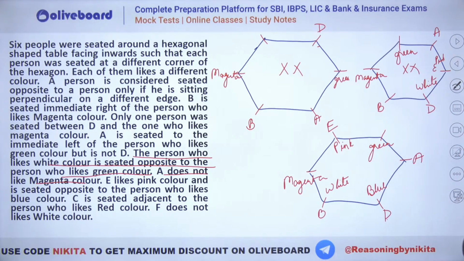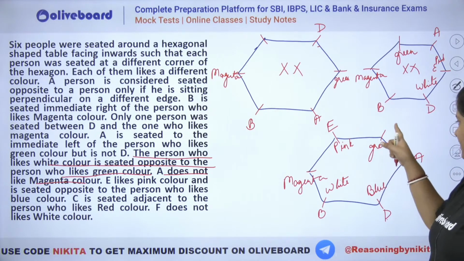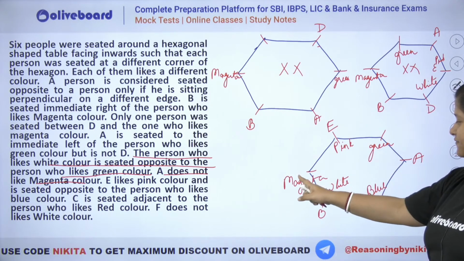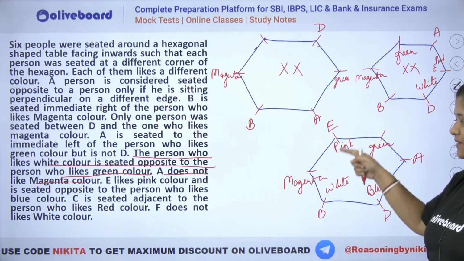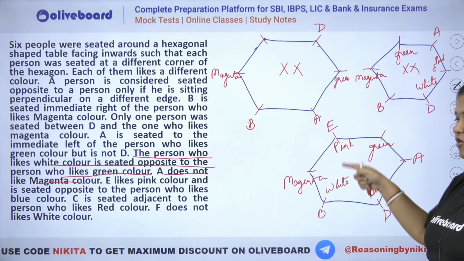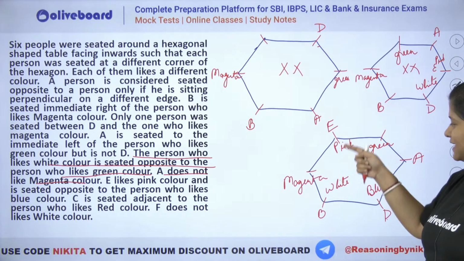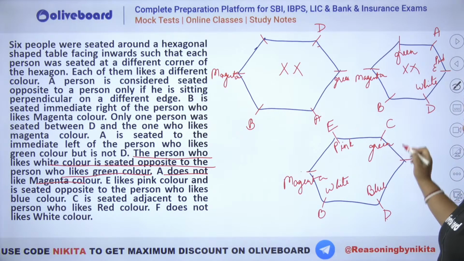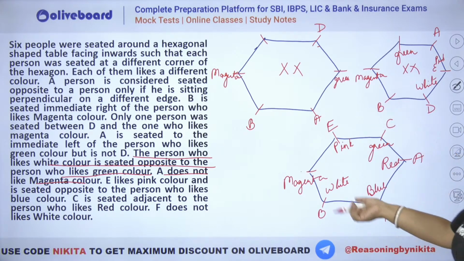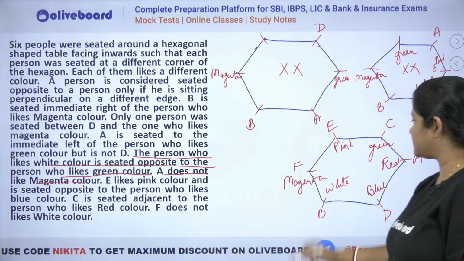Let's check. So now we have C is adjacent to red. So C has to be adjacent to red. You can see that there are two places remaining. One of them is C for this one or C for magenta. Now if you place C for magenta, you can see that we will not be able to place red because pink and white are already adjacent to it. That means C cannot be here. So you will have to place C here. So C is adjacent to red. That means A will be the one who likes red here. Now the only person remaining you can see is F, so F will be this person.